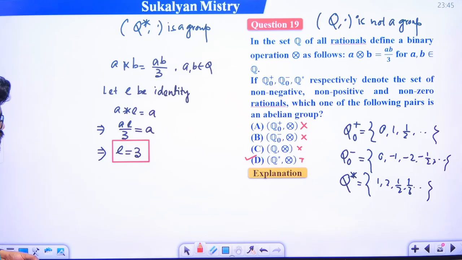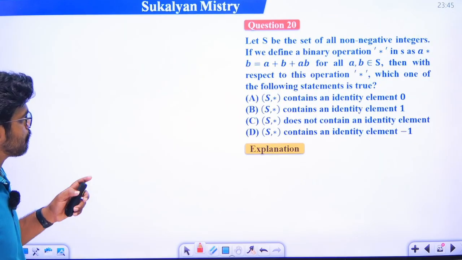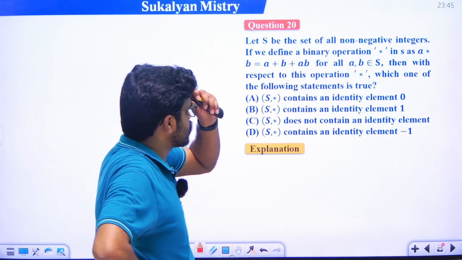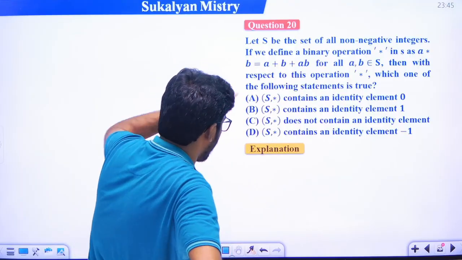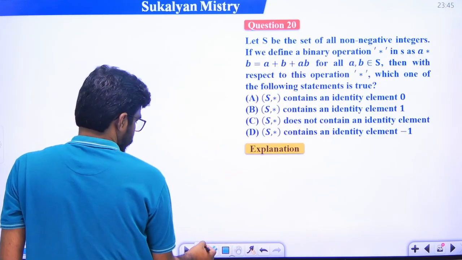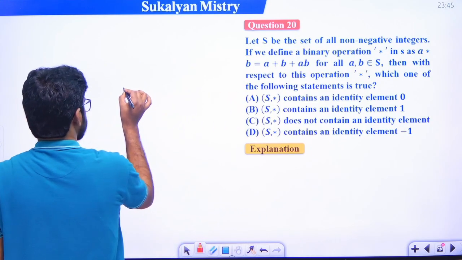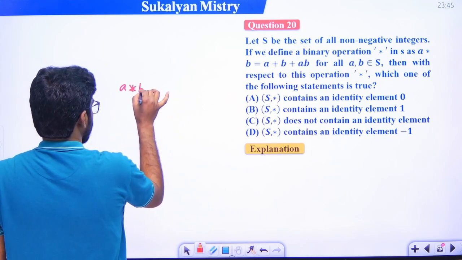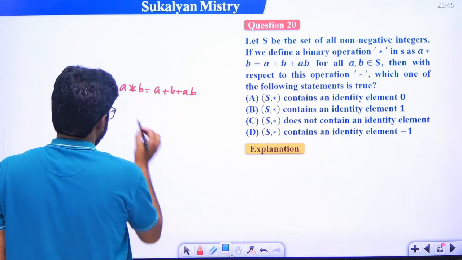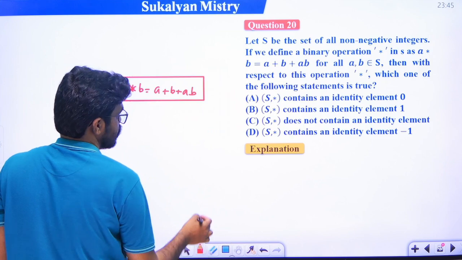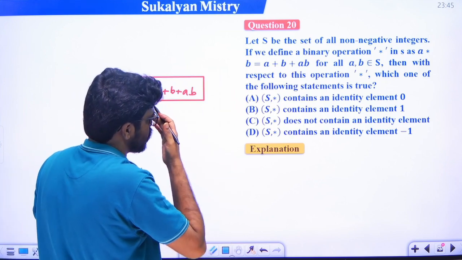ওকে, নেক্সট। Is with the set of all non-negative integers. We define star, how it is defined? a star b is a plus b plus ab. Which of the following statement is true?